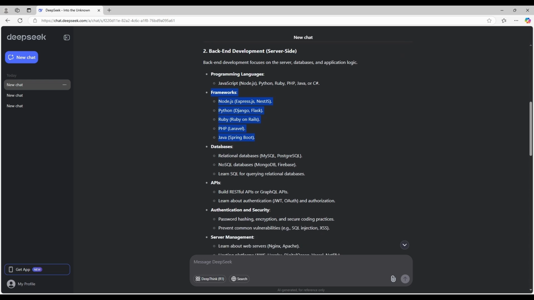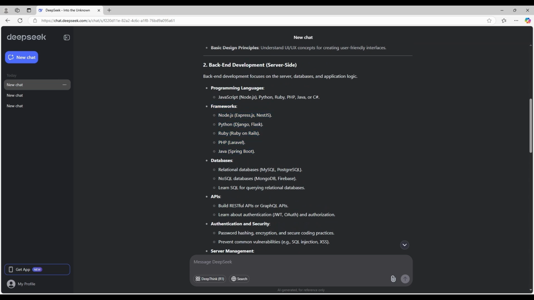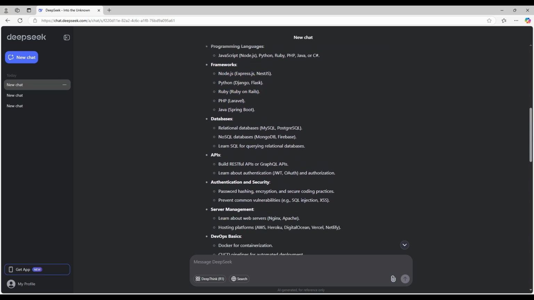And then there is actually ASP.NET missing, which is actually a big entire ecosystem. Databases has Microsoft SQL Server missing. That's actually another big technology. And I think the AI is trying to imply that there's open source development only.